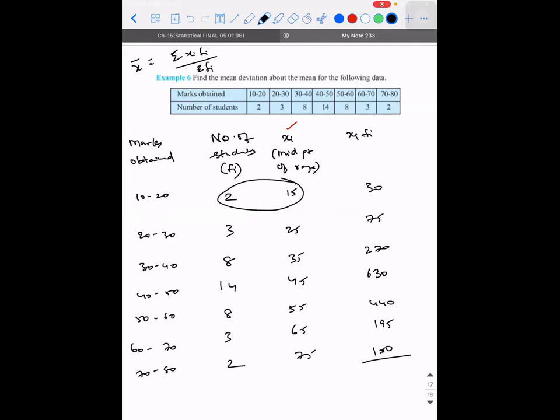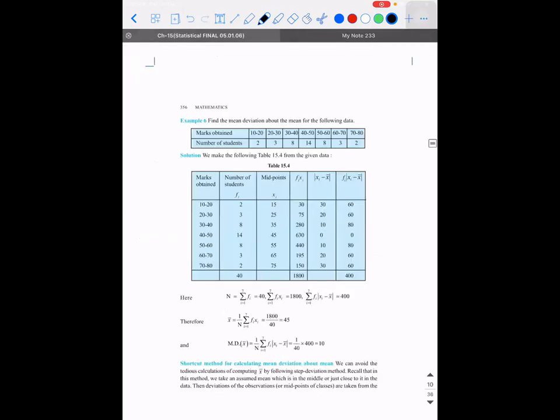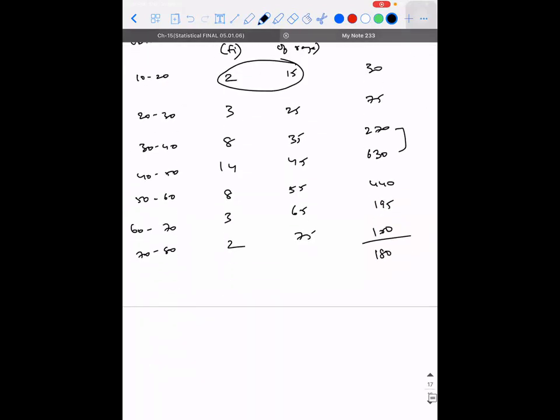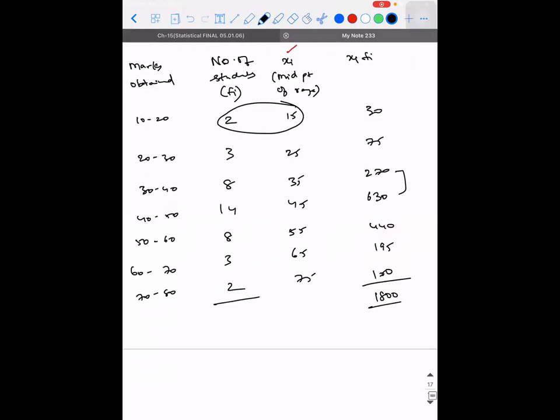So 30 plus 75 is 105. 105 plus 270. Okay, we'll add these things. 270 plus 630 is how much? 900. So 900. How much is the total coming to? 1800. 900. No, it is 1800. So 1800. Here, what is the sum of all the frequencies?